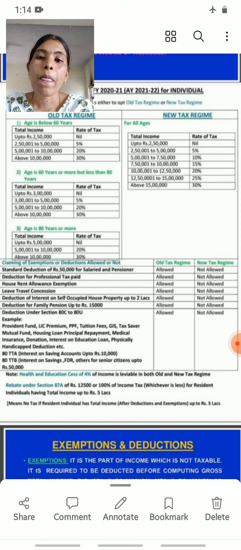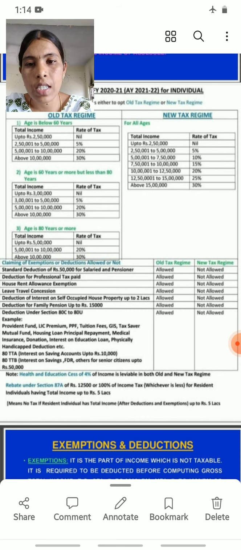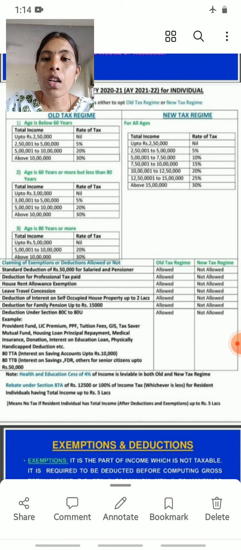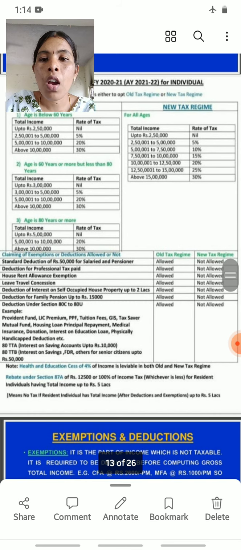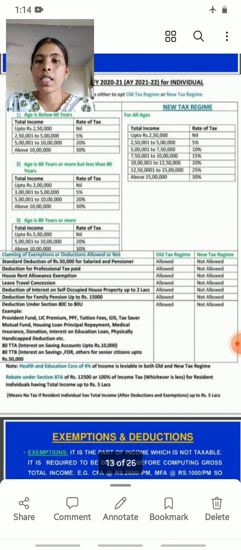Then, age above 60 years but less than 80 years means he is a senior citizen. Senior citizen means, after retirement, the age is 60 years or more but less than 80 years.